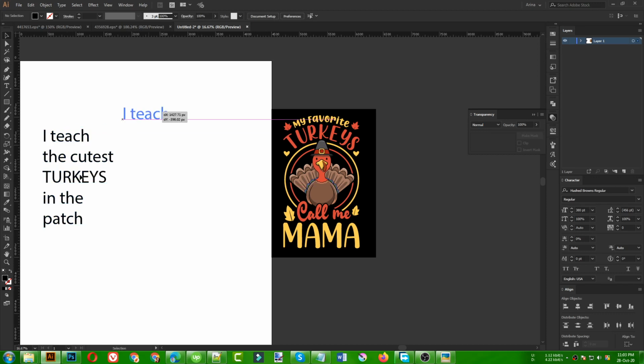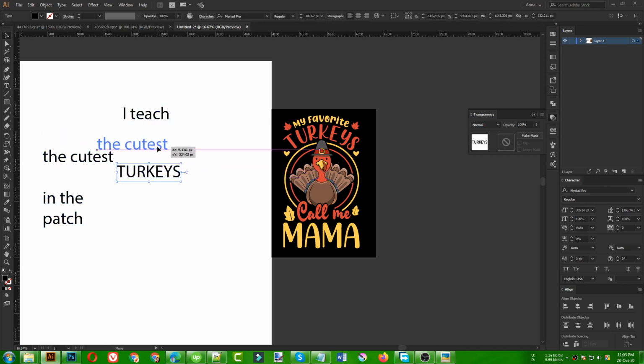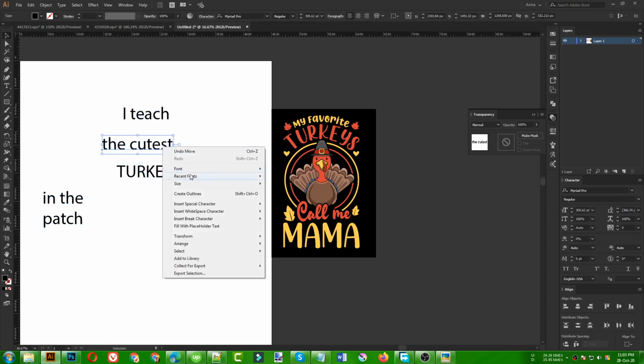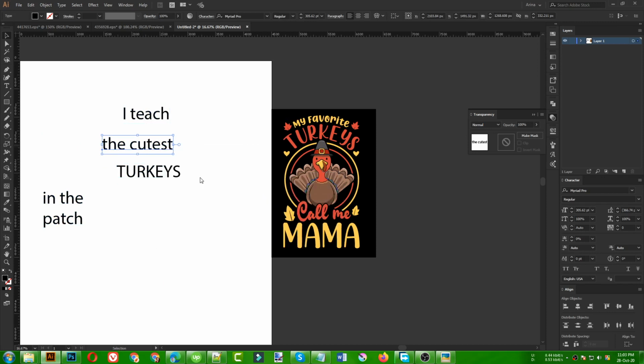So I type the cutest turkeys. Okay, the cutest. I'm going to go to recent fonts, and which font did we use, Bold Oil Regular, for the cutest. This font is really good, it looks cute. I choose the cutest turkeys.